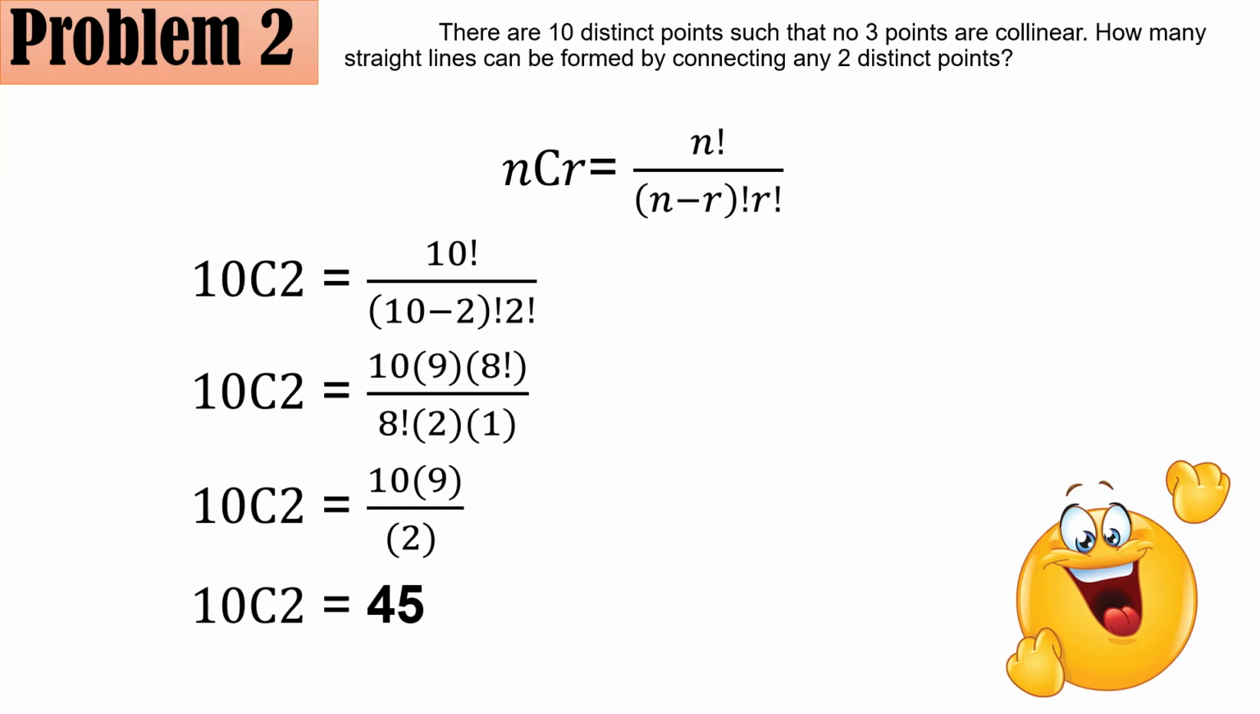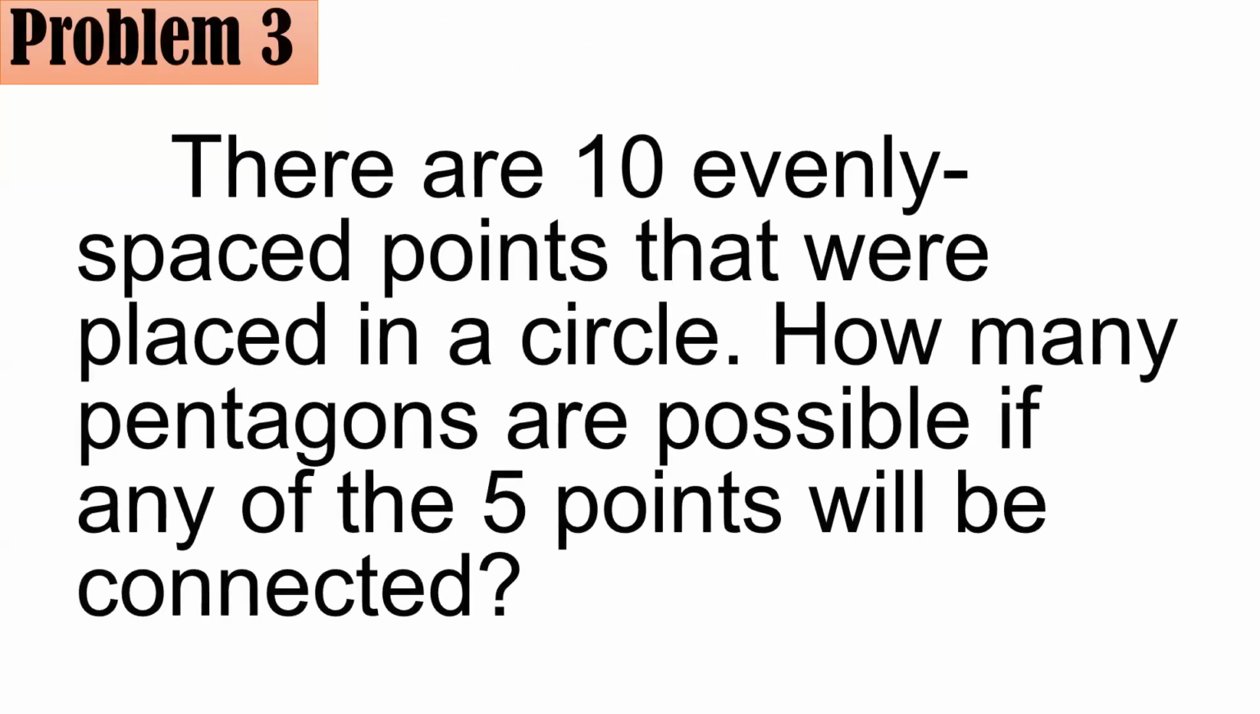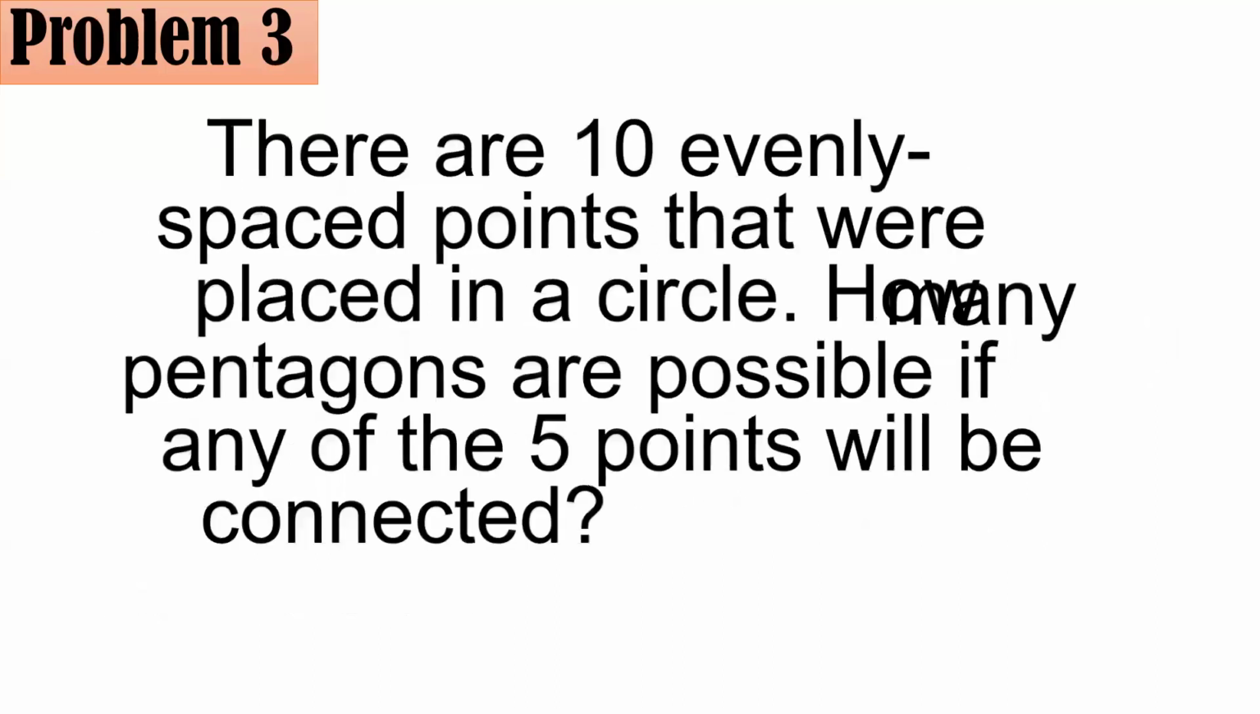Okay, problem number 3. There are 10 evenly spaced points that were placed in a circle. How many pentagons are possible if any 5 points will be connected? Of course, a pentagon is a polygon with 5 sides and of course 5 vertices. So again, this is a combination problem, okay? Out of 10, you will choose 5.